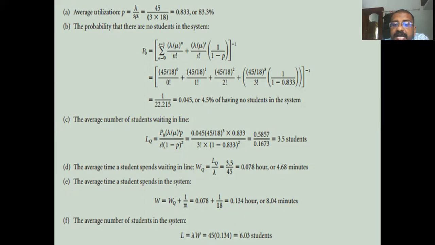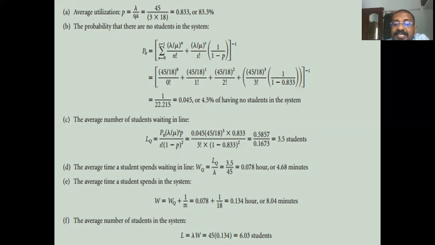The average time a student spends in the system is given by W equals WQ plus 1 by mu, which is 0.078 plus 1 by 18 equals 0.134 hour, which is 8.04 minutes.